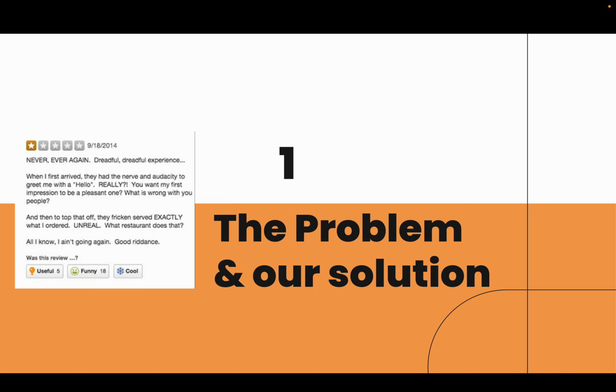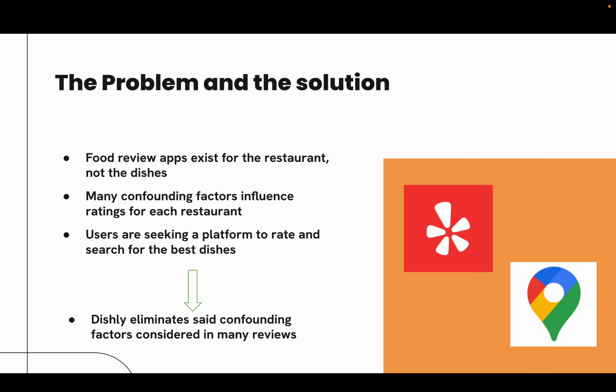To begin with the problem that we aim to solve with Dishly, food reviews. Large platforms that feature food reviews, notably Yelp and Google Maps, only support user ratings for the restaurant businesses themselves, rather than any individual dishes from those restaurants. Many different factors like service, cleanliness, and wait time can influence a customer's rating for a restaurant, which may leave honest evaluations of the actual food behind.